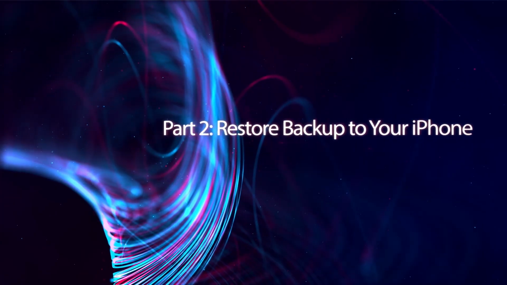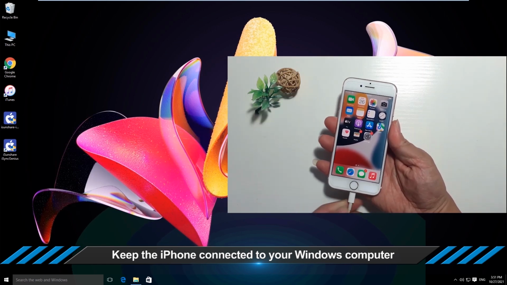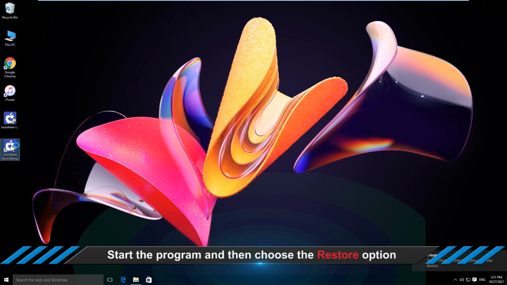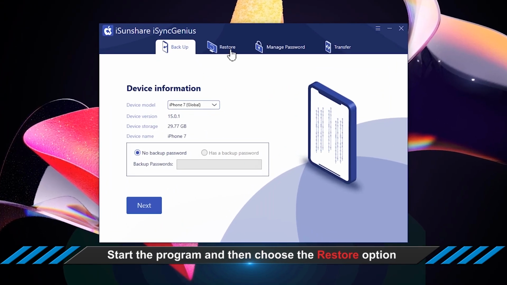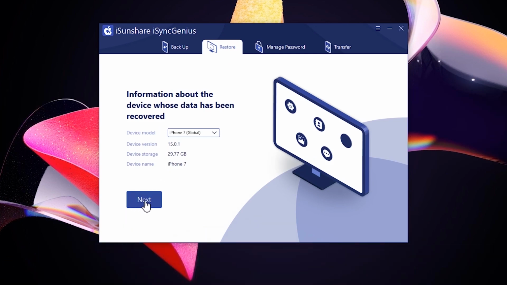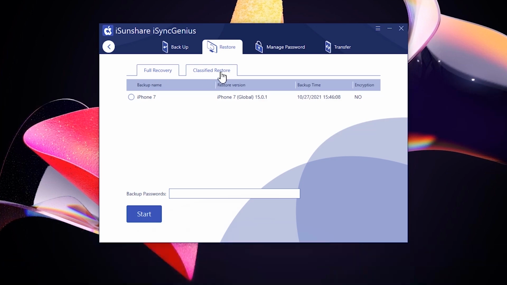Part 2: Restore the backup to your iPhone. Connect your iPhone to the computer. Then open the software and click the Restore option. Check your iPhone data and click the Next button. Here, the software detects the previous iPhone backup, and you can choose the full recovery or classified restore.